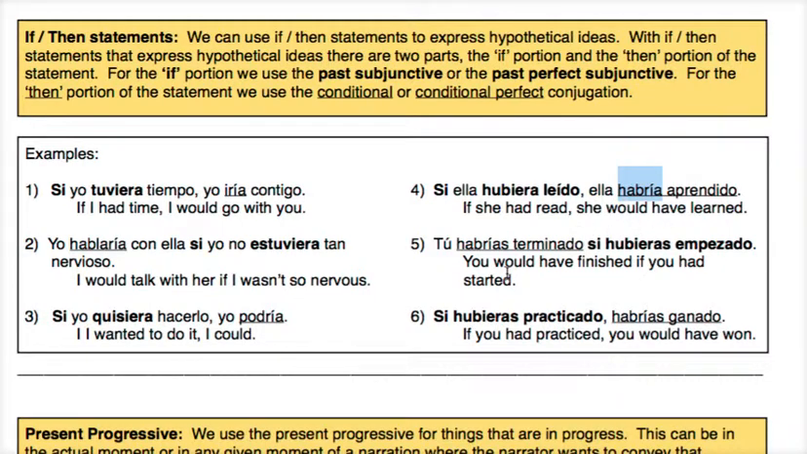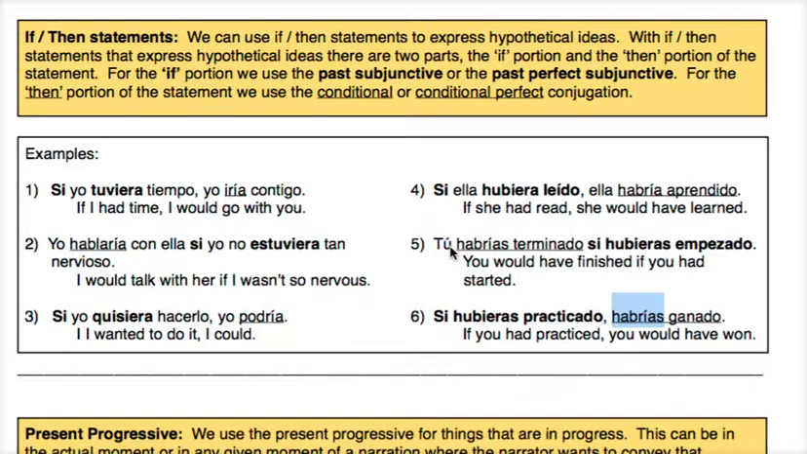Okay. Number 5, actually let's jump down to number 6. Number 6, we have our if portion. If you had practiced. Okay. So notice the word had. So we want to use the past subjunctive. Si hubieras practicado, habrías ganado. Again, if portion of the statement, past subjunctive. In the then portion of the statement, we're using the conditional.